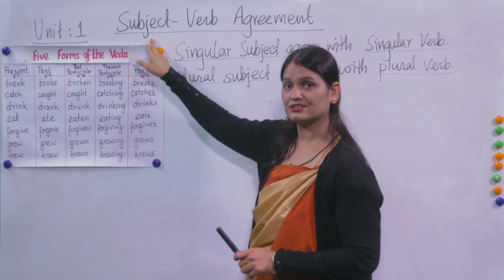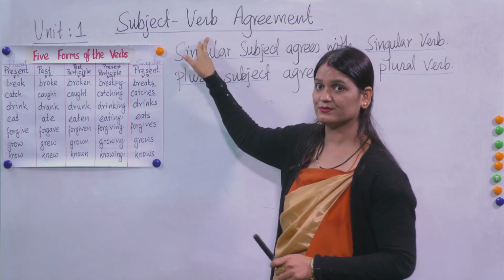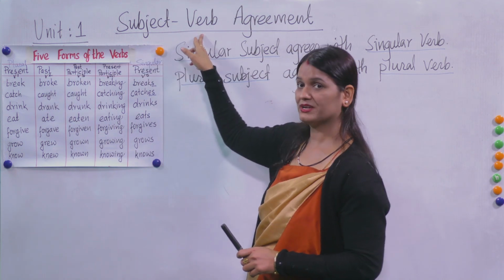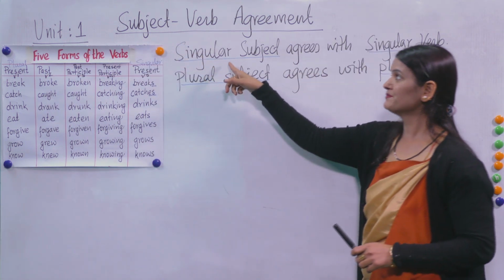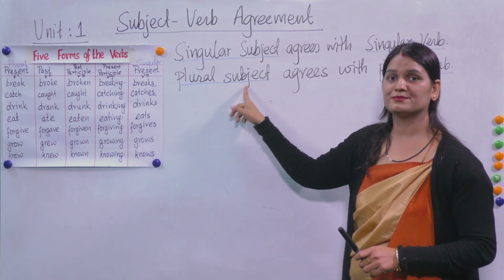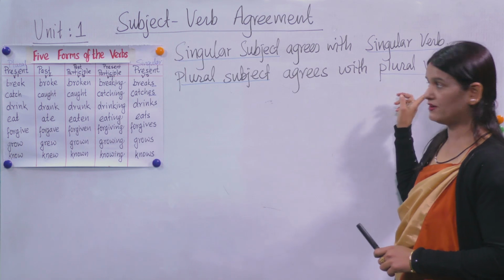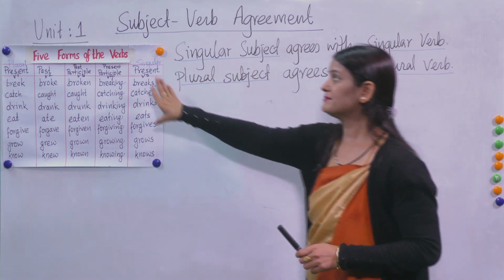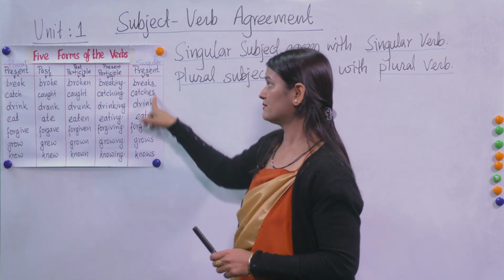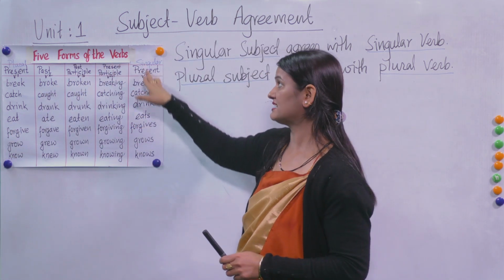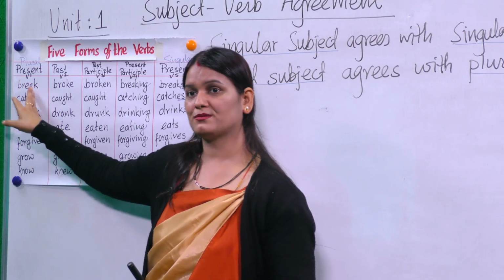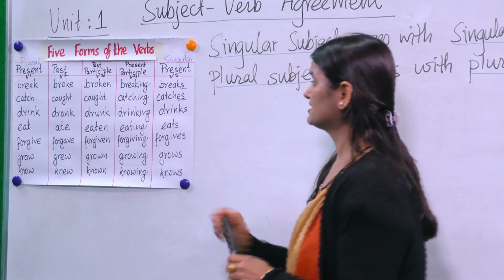When they have to go together, they should agree with each other in their number. If the subject is singular, then the verb should be singular. If the subject is plural, then the verb should be plural. As I have written here, singular subject agrees with singular verb, plural subject agrees with plural verb. Okay, so in main verbs, we have talked about main verbs, that the verb with s or es, these are singular. Without s or es, the root form of the verb, they are plural. We had discussed it.